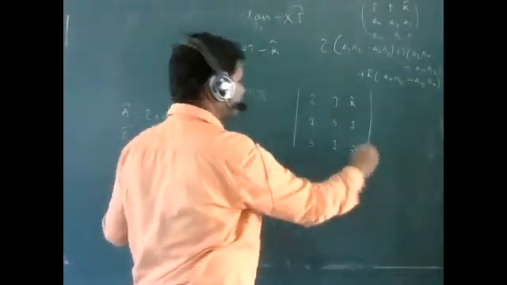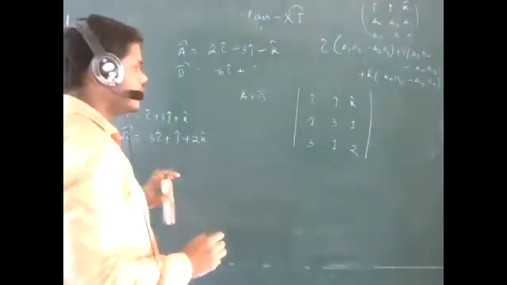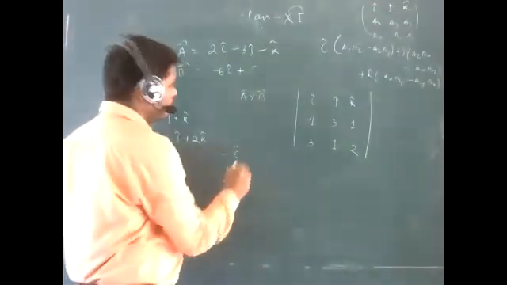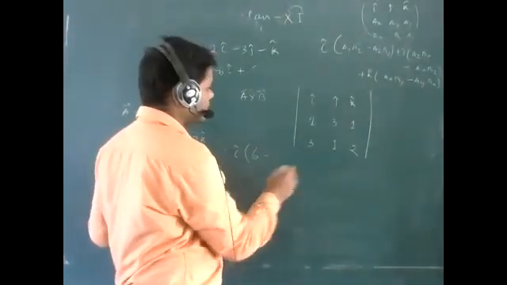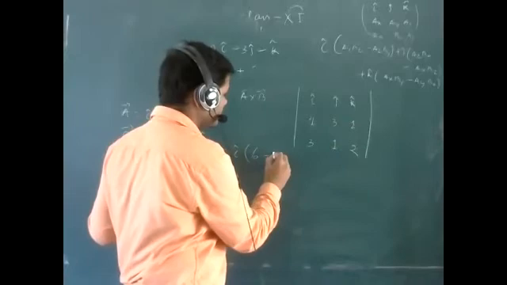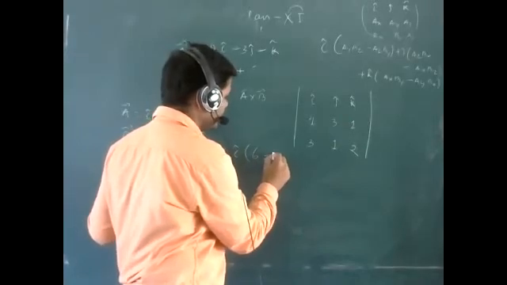You have to take the determinant sign. Got it? So if you are finding the answer, I cap in bracket 3 into 2, that means 6, minus 1 into 1, that means only 1.